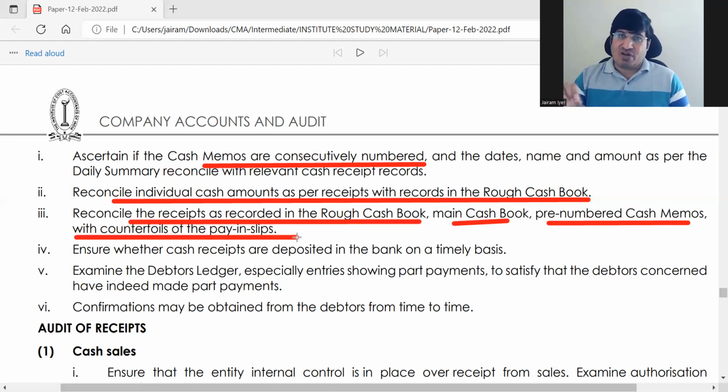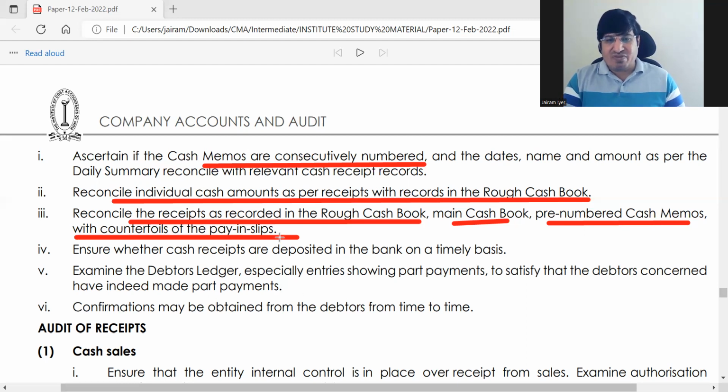You will have a counterfoil filled in by the customer. This is basically for the banking system. So reconcile all these main records with the pay-in slips. The pay-in slips are normally not wrong because the customer fills them himself.